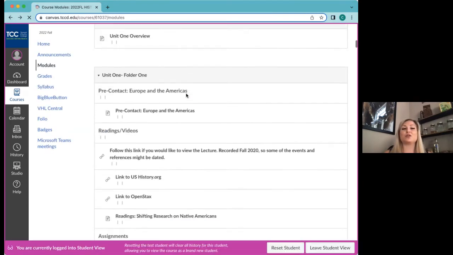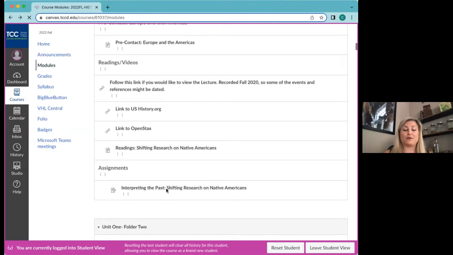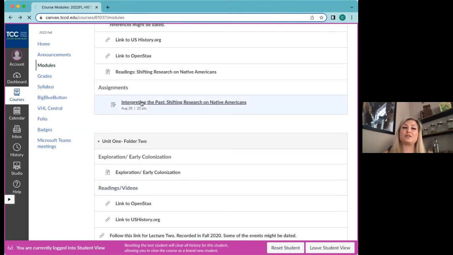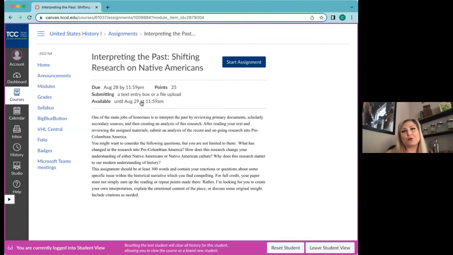And your first assignment is called Shifting Research on Native Americans. So let's look at this first assignment, and this is going to be a blueprint for other assignments this semester. It says, one of the main jobs of historians is to interpret the past by reviewing primary documents and scholarly secondary sources, and crafting an analysis of this research. After reading your text and reviewing the assigned materials, submit an analysis of the recent and ongoing research into pre-Columbian America. So basically, it's not just a summarization of the things you've read, but more of an analysis.